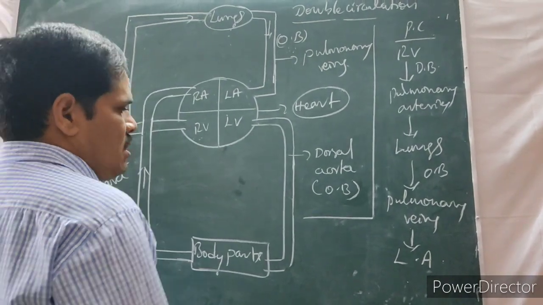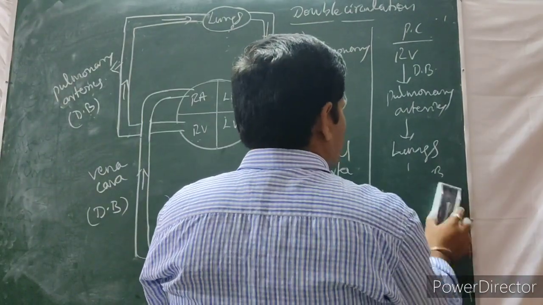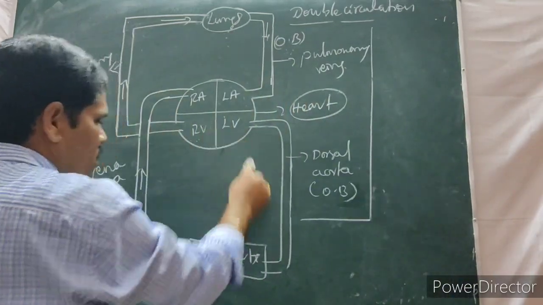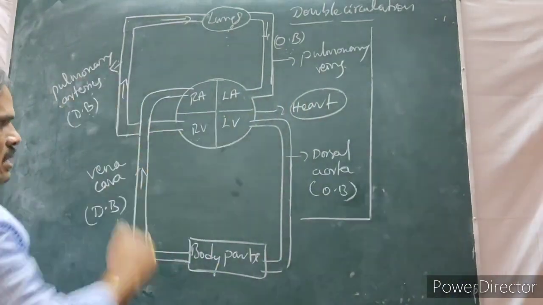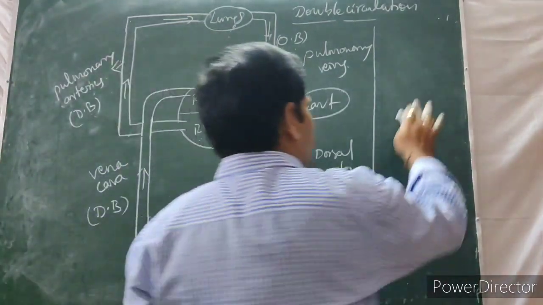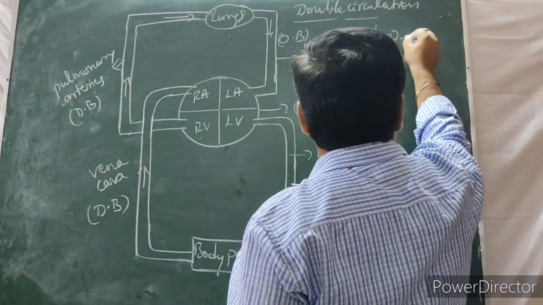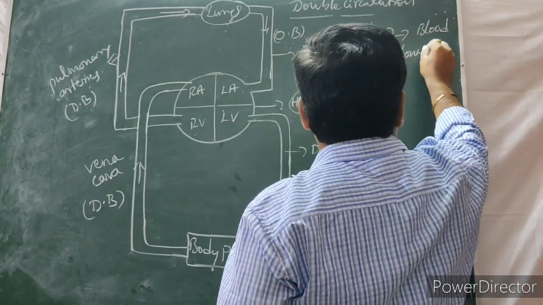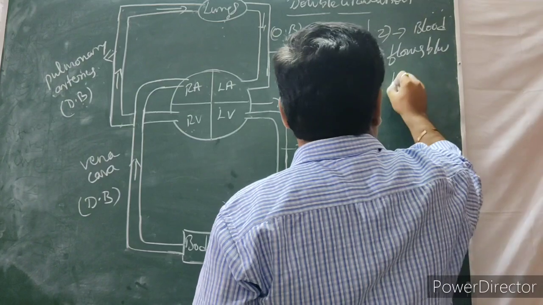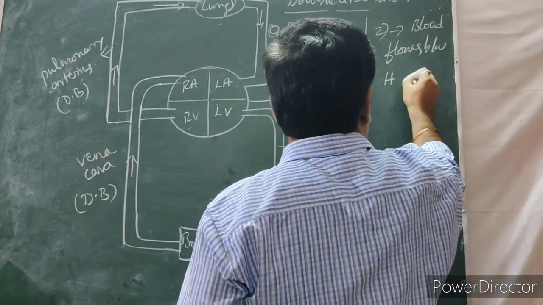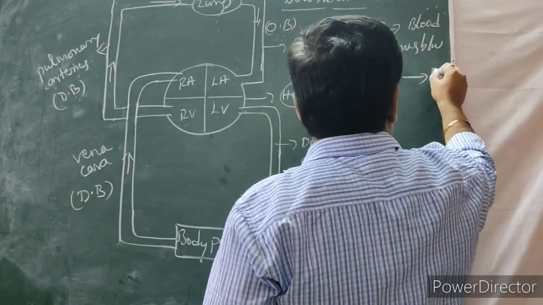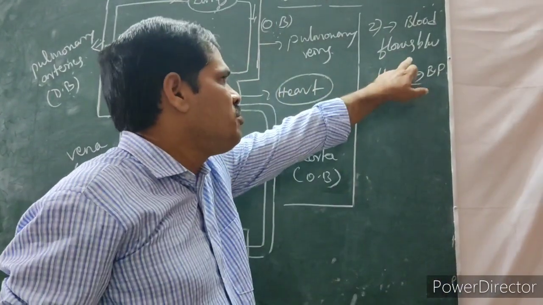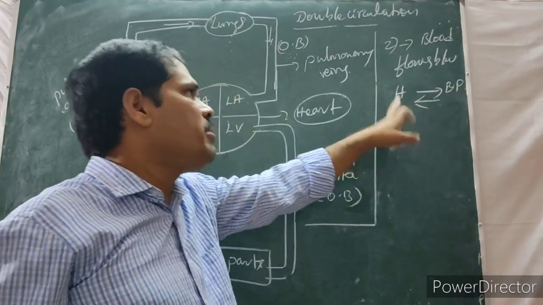The next one, systemic circulation. What is the systemic circulation? Blood flows between the heart to the body parts and body parts to the heart. It's called the systemic circulation. The second one is blood flows between the heart to body parts and body parts to the heart.